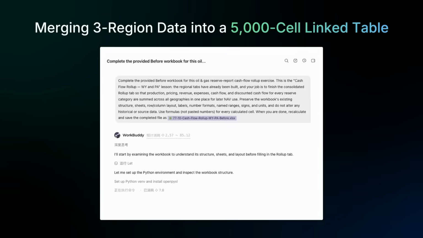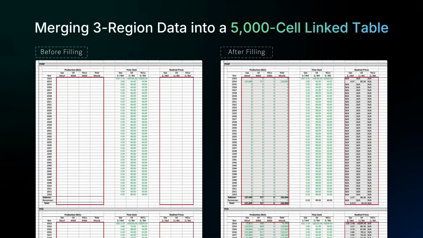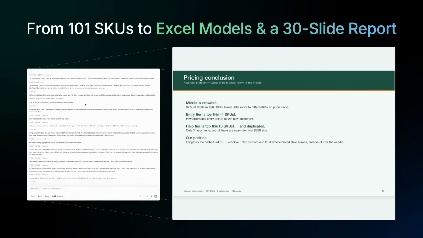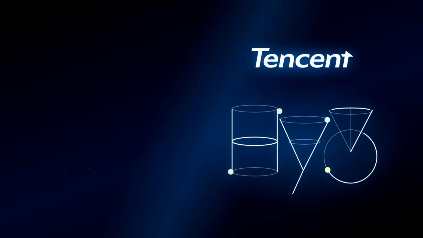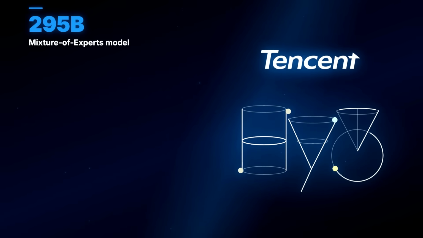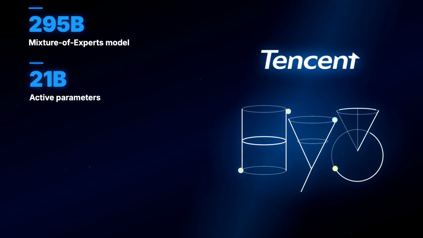So let's look at what they actually released, and then I'll tell you straight away who shouldn't be using this. And if that's you, you're most welcome to just turn off the video there. So they've released a 295 billion parameter mixture of experts model. It's got 21 billion active parameters.